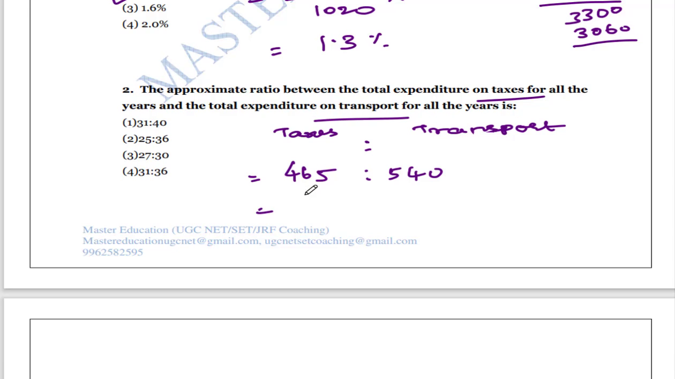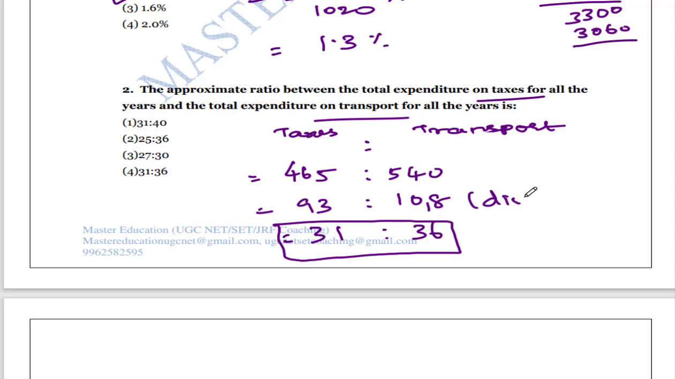So when you cancel by 5, what will you get? 9 fives are 45, 3 fives are 15, and so on. Then if you reduce it again by 3, you get 31 to 36. So here I divided by 3 and here by 5. So the ratio between the total expenditure on taxes for all the years and the total expenditure on transport for all the years is equal to 31 is to 36.